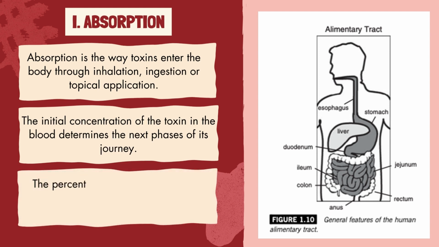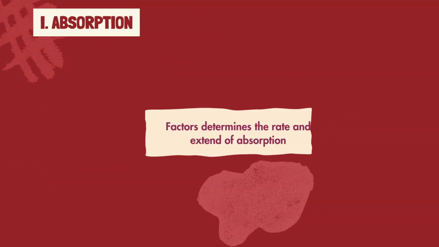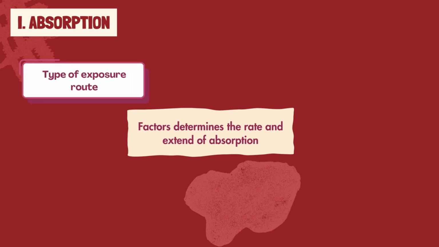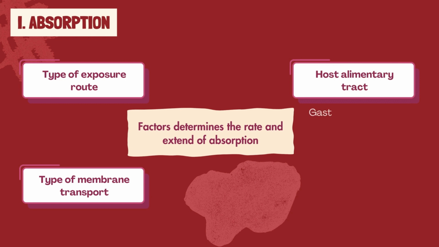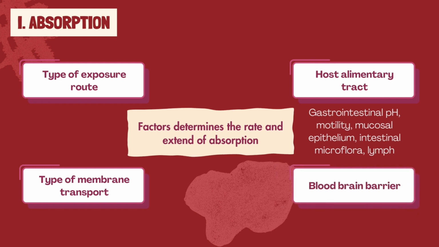The percentage of a toxin reaching systemic circulation is referred to as bioavailability. Factors determining the absorption of the toxin determine the bioavailability. For this video's purposes, we focus on ingested xenobiotics. Various factors determine the rate and extent of absorption: the type of exposure route, type of membrane transport, host alimentary tract, gastrointestinal pH, motility, mucosal epithelium, intestinal microflora, lymph, and blood-brain barrier.